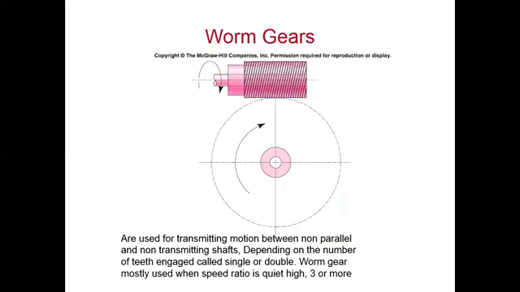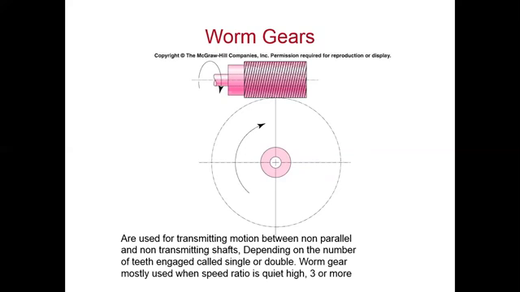Worm gears. Worm gears are used for transmitting motion between non-parallel and non-intersecting shafts, depending on the number of teeth engaged, single or double. Worm gears are mostly used when the speed ratio is quite high, 3 or more. That is, when the shafts are non-parallel and also non-intersecting, right? Then worm gears are used.